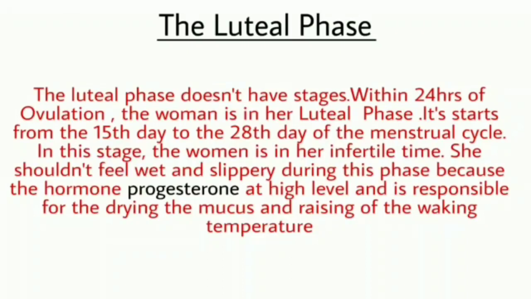Now we will talk about the last phase of the menstrual cycle, the luteal phase. The luteal phase doesn't have stages. Within 24 hours of ovulation, the woman is in her luteal phase. It starts from the 15th day to the 28th day of the menstrual cycle. In this stage, the woman is in her infertile time. She shouldn't feel wet and slippery during this phase because the hormone progesterone is at a high level and is responsible for the drying of mucus and the raising of the waking temperature.